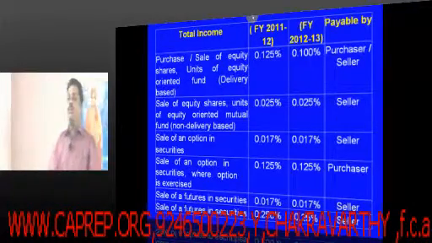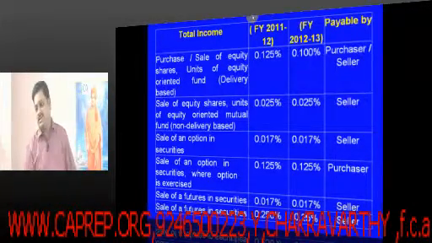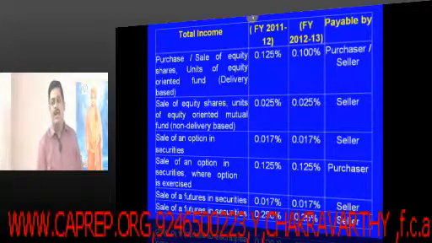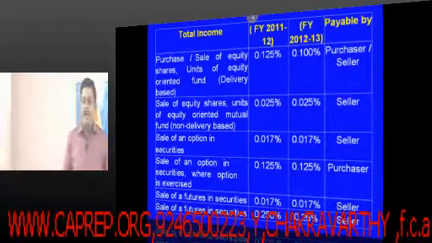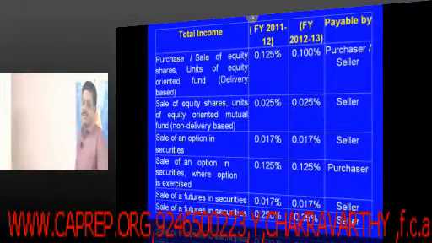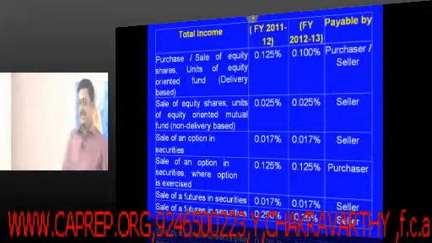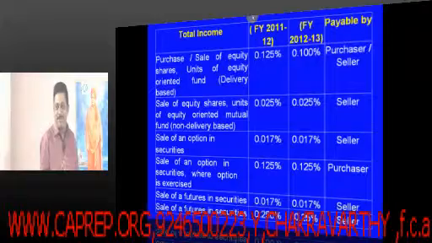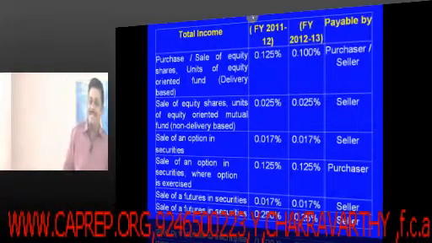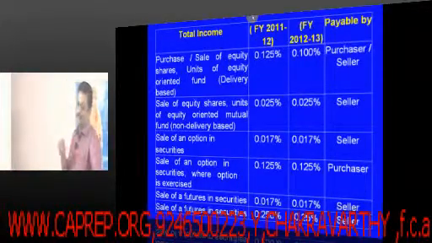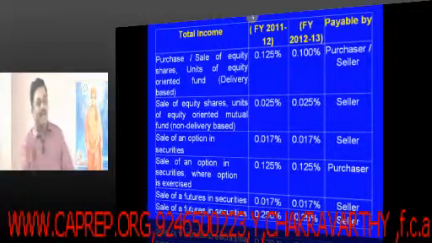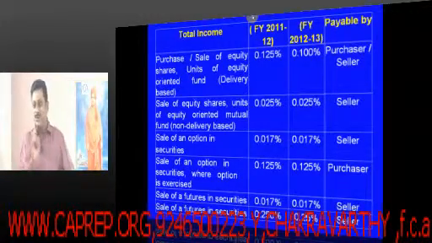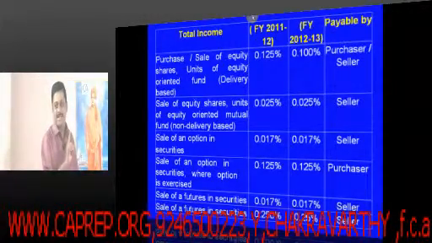And if the shareholder wanted to transfer such shares and securities, then he has to pay the securities transaction tax. Here try to understand, normally tax will be paid by one person, whereas securities transaction tax gets paid by two people, the purchaser and the seller. Both are exposed to the securities transaction tax.